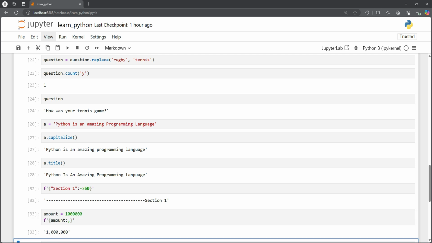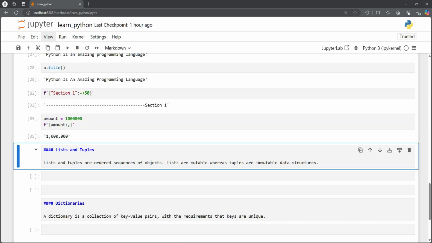If we run it like that, we get the amount as a string, but in a nicely formatted way. So that was pretty much it about the strings that I wanted to share in this video.